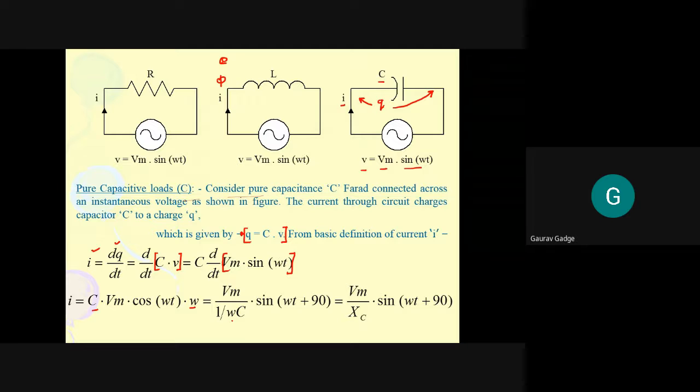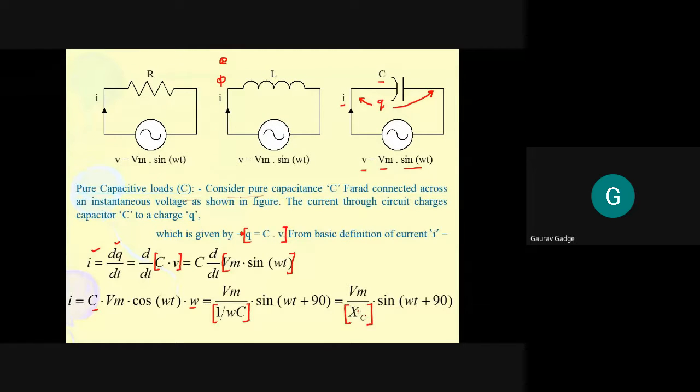Just see in the denominator. What we wrote is Vm upon 1 upon omega C. This particular adjustment is done so that we can get the third ohmic parameter, the third ohmic family member, and the third ohmic family member is Xc. So what is Xc?